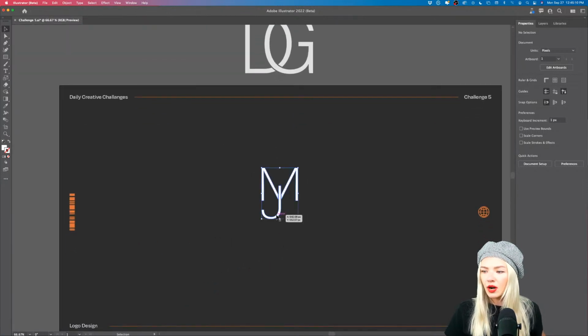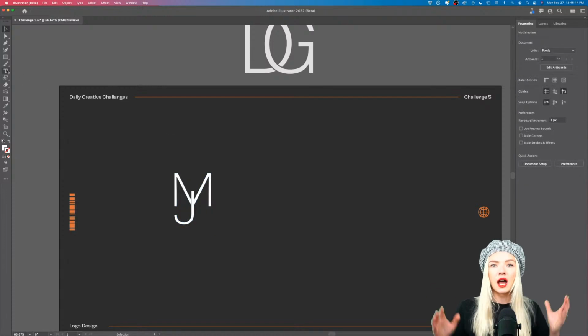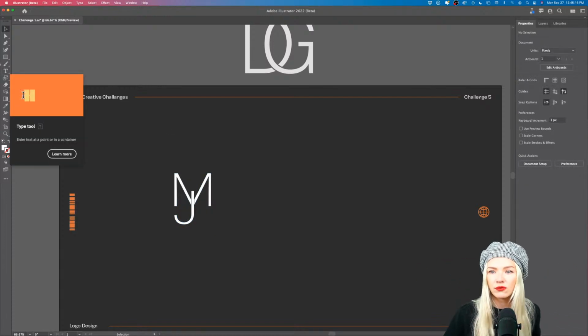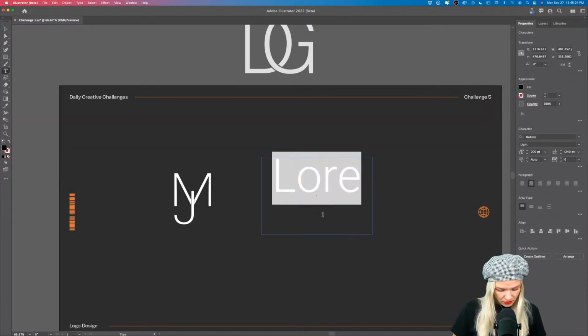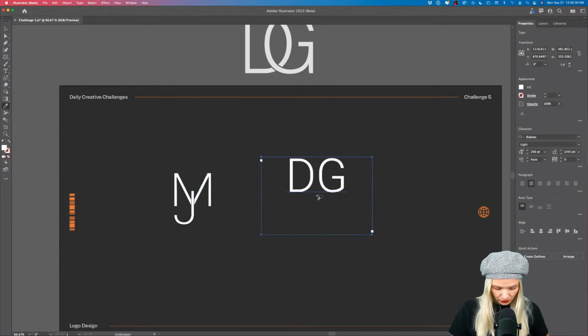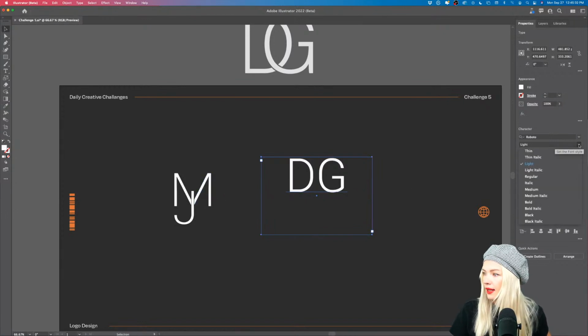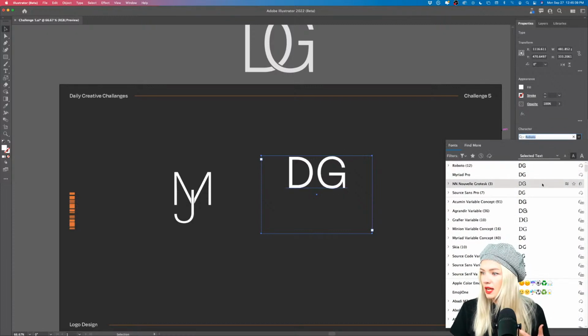Now my letter mark might be quite boring, but if you go with some letters that both have rounded shapes, so for example, if you have D and G, right? You know that brand. And I'm going to use the letter I on my keyboard to sample that white color for those two. And Roboto Light will work for us. I can also select a font that's slightly more rounded, maybe like, let's see.